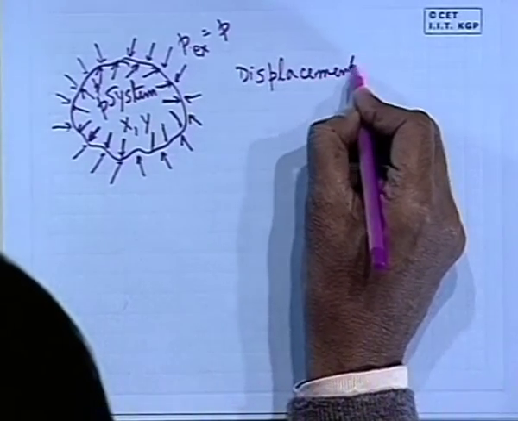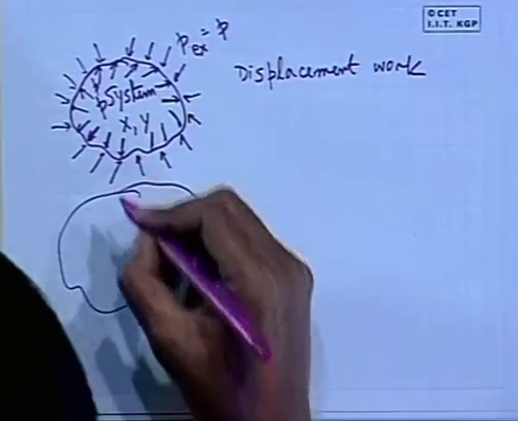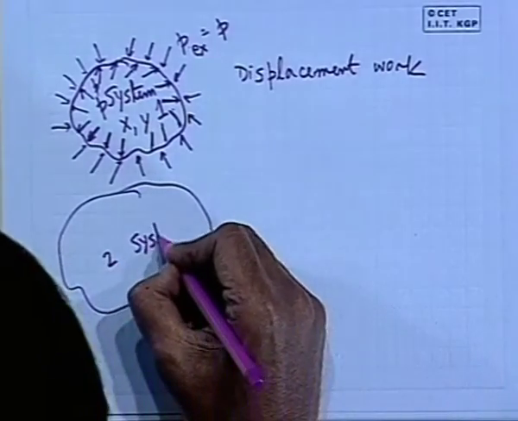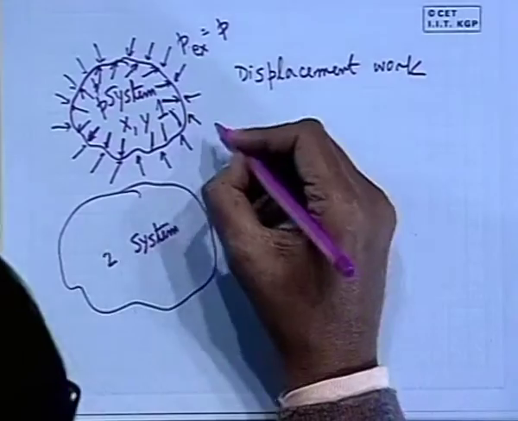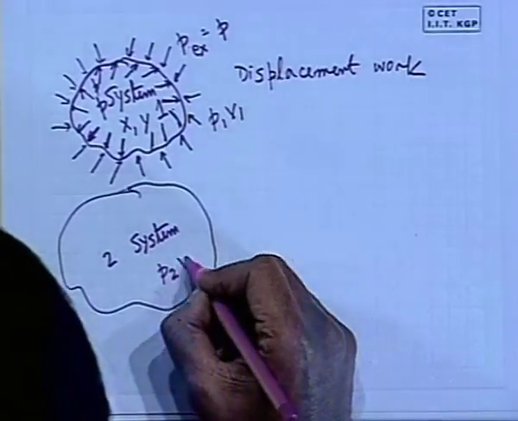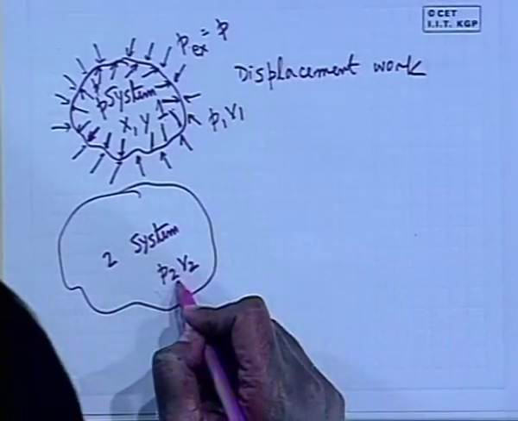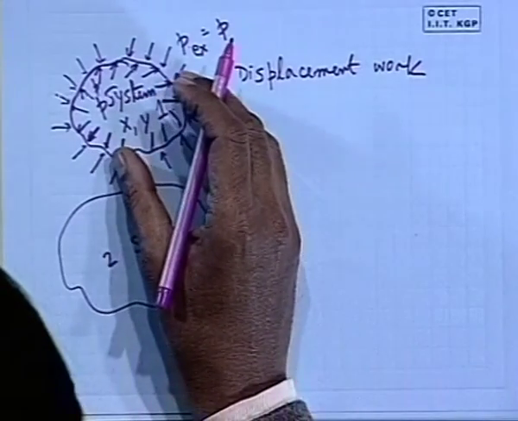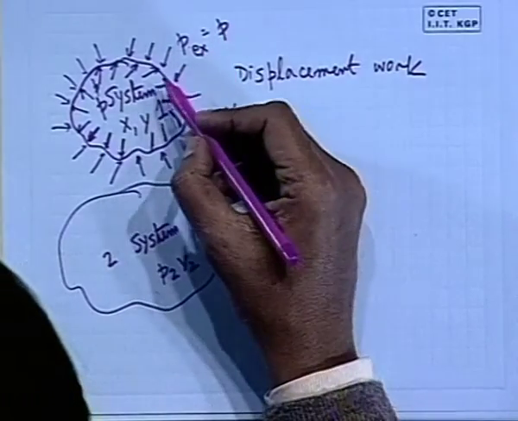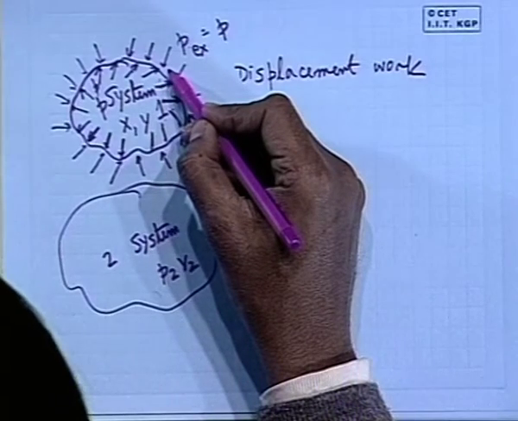By doing so, if this system attains another state, for example state 1 to state 2, where state 1 is characterized by pressure P1, volume V1, and state 2 by pressure P2, volume V2, and it attains a state where the volume is increased and pressure is decreased through such quasi-equilibrium states, that means it expands slowly by an infinitesimally small amount, always in a theoretical sense with a balance between the internal and external pressure.